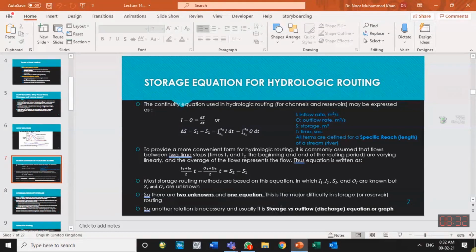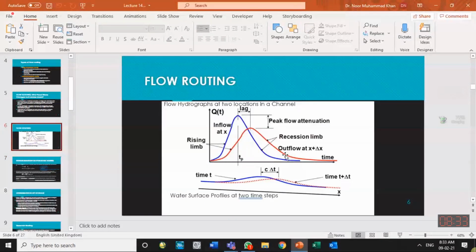Storage means volume of water in the channel, and that is a function of depth in the channel. As the depth increases, storage increases. As the depth further increases, storage increases. So storage is a function of elevation. And if we know the elevation or head in the channel, we can calculate how much outflow is possible from this channel. So usually we have such a relationship available, and we can apply it and resolve our problem of finding the downstream hydrograph if we have the upstream hydrograph known to us.